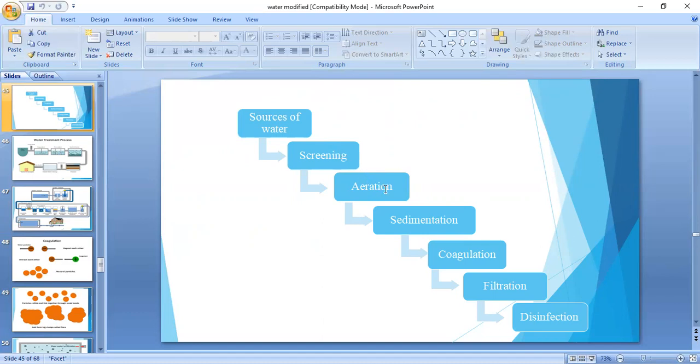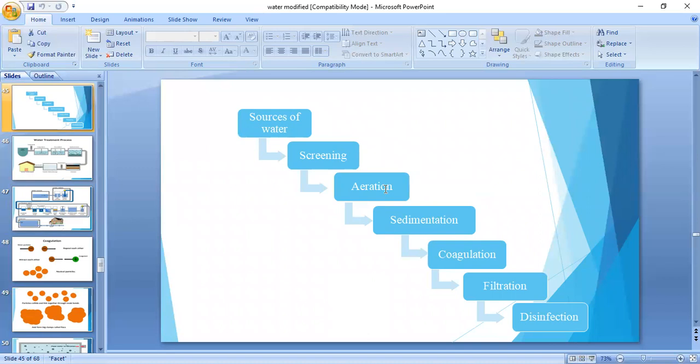The water is subjected to aeration, which helps in the exchange of gases between water and air. It increases the oxygen content of the water. And if any iron or manganese impurities are present in water, they can be removed in the aeration step.